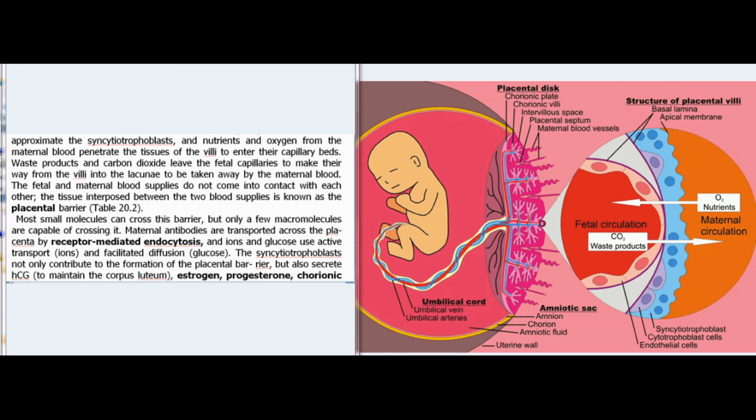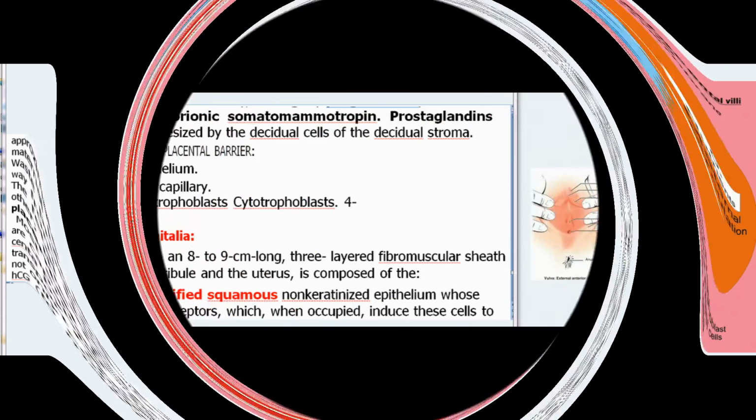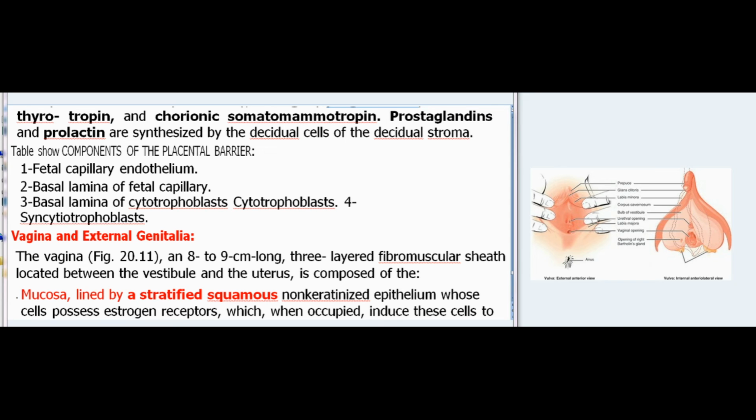Most small molecules can cross this barrier, but only a few macromolecules are capable of crossing it. Maternal antibodies are transported across the placenta by receptor-mediated endocytosis, and ions and glucose use active transport (ions) and facilitated diffusion (glucose). The syncytiotrophoblasts not only contribute to the formation of the placental barrier, but also secrete hCG, to maintain the corpus luteum, estrogen, progesterone, chorionic thyrotropin, and chorionic somatomammotropin.